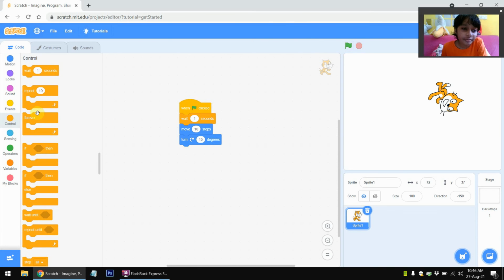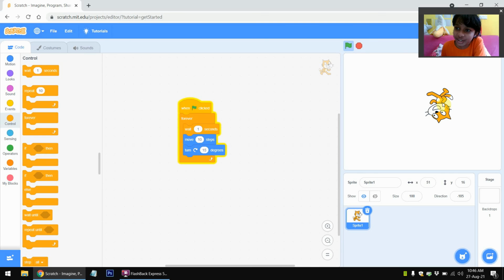Or you can even repeat it with the forever block, and it will do the exact same thing over and over again. Every second it makes the cat move and turn direction when you add the forever block. Press the flag, and it looks like the cat is spinning. It looks like I also made a second-hand clock, which is pretty cool.